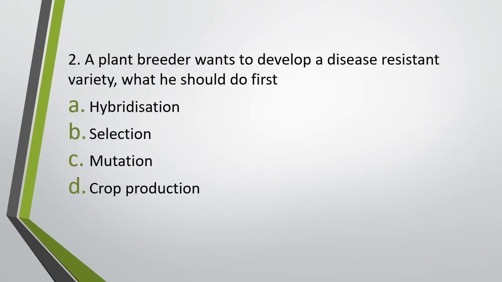Question number 2. A plant breeder wants to develop a disease-resistant variety. What should he do first? Hybridization, selection, mutation, crop production. What should be the first step of a plant breeder if he wants to develop a disease-resistant variety? Correct answer is option B, selection. He should select the plants with the desired traits before carrying out any other step.